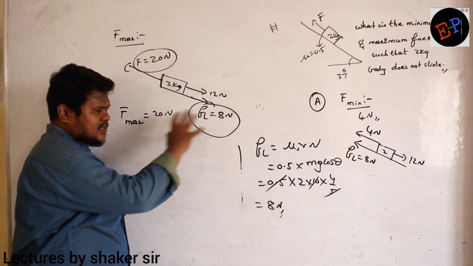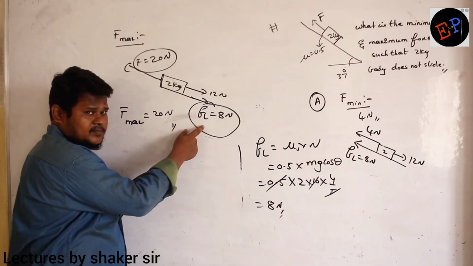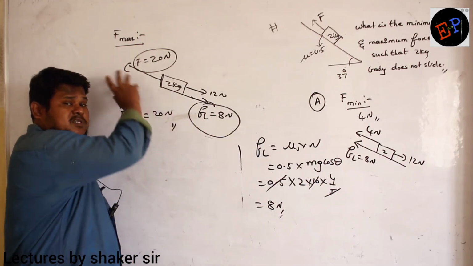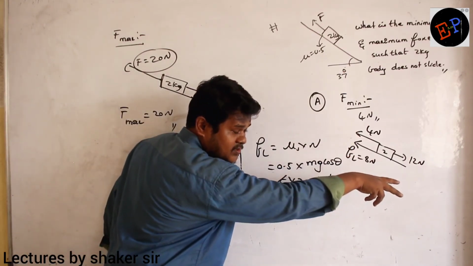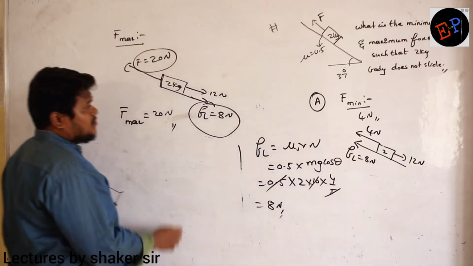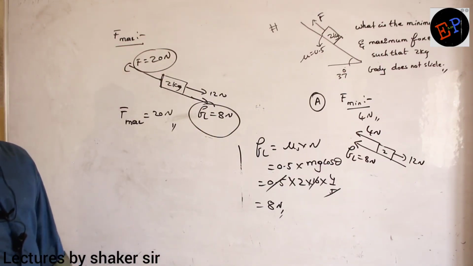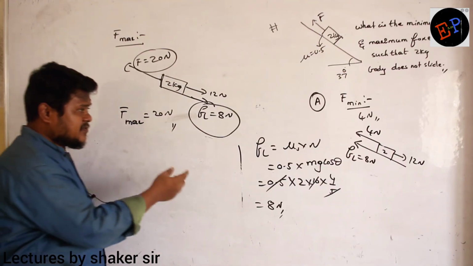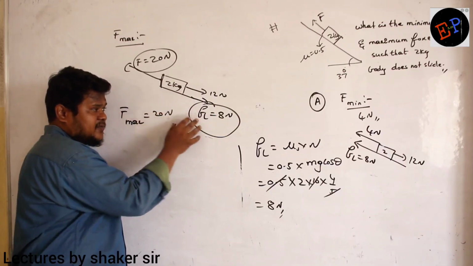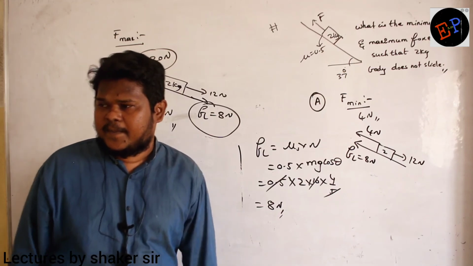So what is the summary of what we have studied until now? Friction will act in the direction opposite to the direction of the motion of the body. If the body tries to slide downwards, friction acts upwards. If the body tries to slide upwards, friction starts acting downwards. Friction is not unlimited, it is limited, and that maximum friction is called FL. If you apply force greater than FL, definitely the body will slide. That's it. Fine?